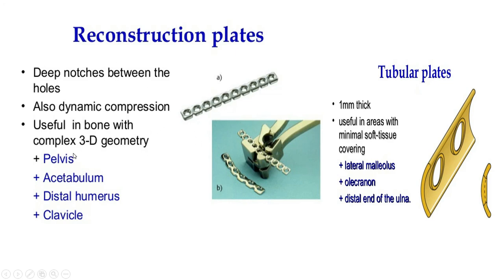Generally we use it for pelvis and acetabulum fractures, and it is most commonly used for distal radius and distal humerus fractures. Now the one-third tubular plate is a very low profile plate used for the distal fibula, like any subcutaneous fracture, or a Keown fracture, and the distal ulna is the most common site for the one-third tubular plate.